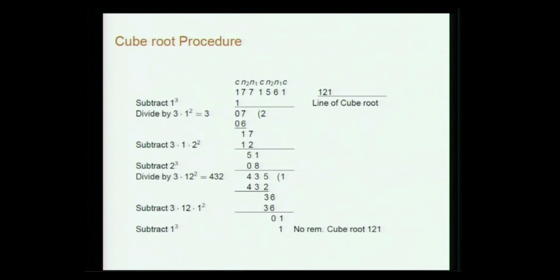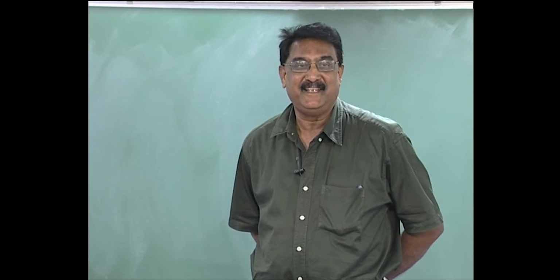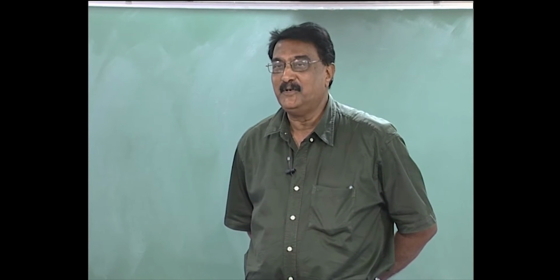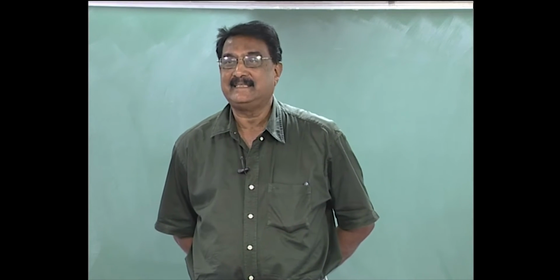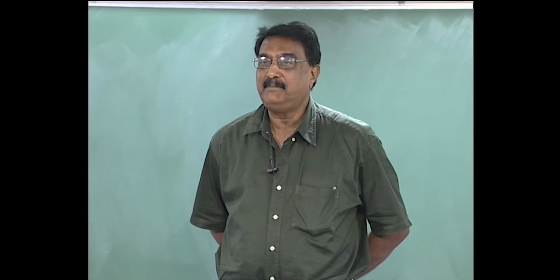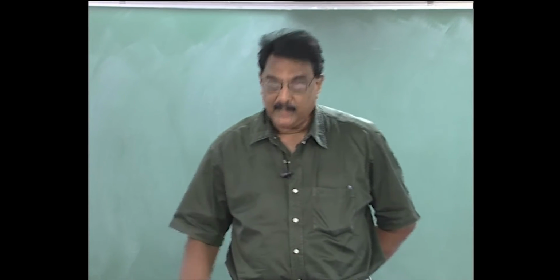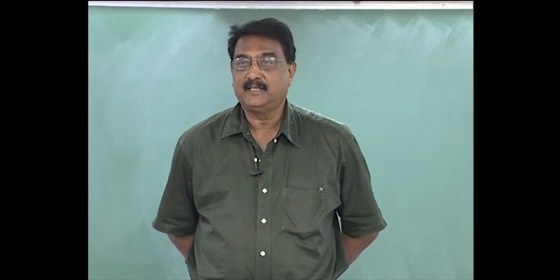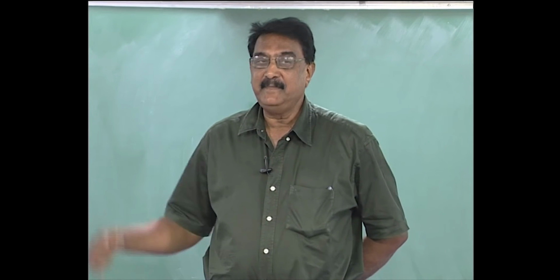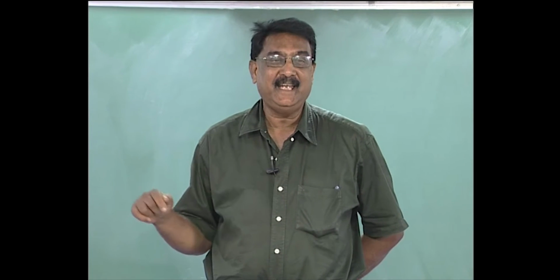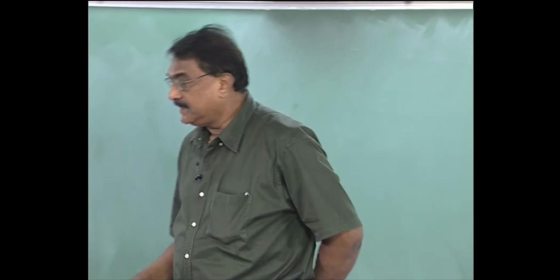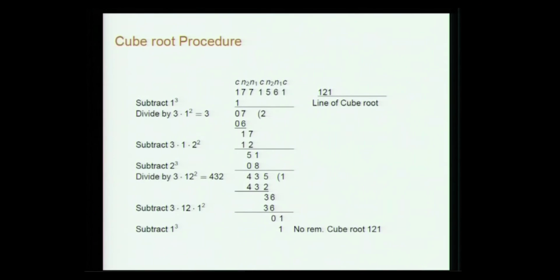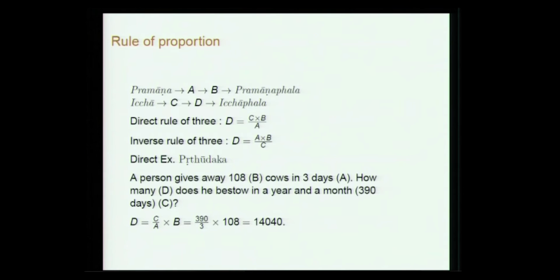Now, of course, if you have perfect cubes, it is very simple to teach, but what do you do if you do not have perfect cubes? It is not stated here, but implicit in later text is that you essentially multiply by powers of 10 cubed, like 1000 or 1000 squared, and similarly the cube root is correspondingly divided by 10 or 10 squared and so on. Some of the later texts discuss that. So, I do not have to go more into this cube root.